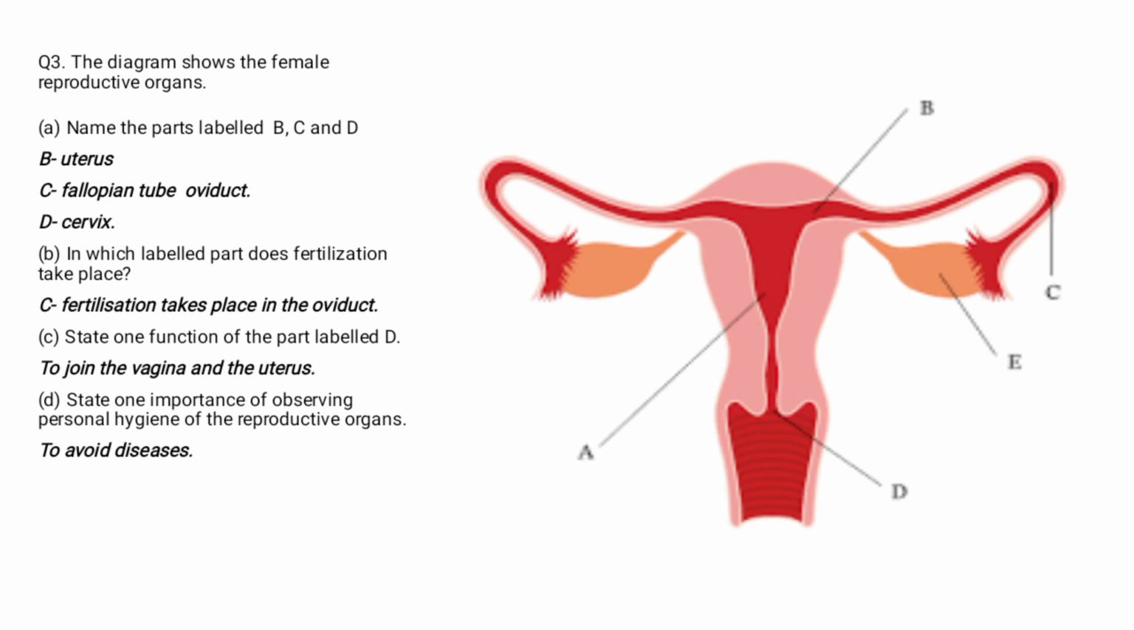Okay. There is a fluid that is produced which lubricates the vagina. Yeah, there are so many functions, so you can just choose one from all these that I've said. On question D, state one importance of observing personal hygiene of the reproductive organs: it is to avoid diseases.